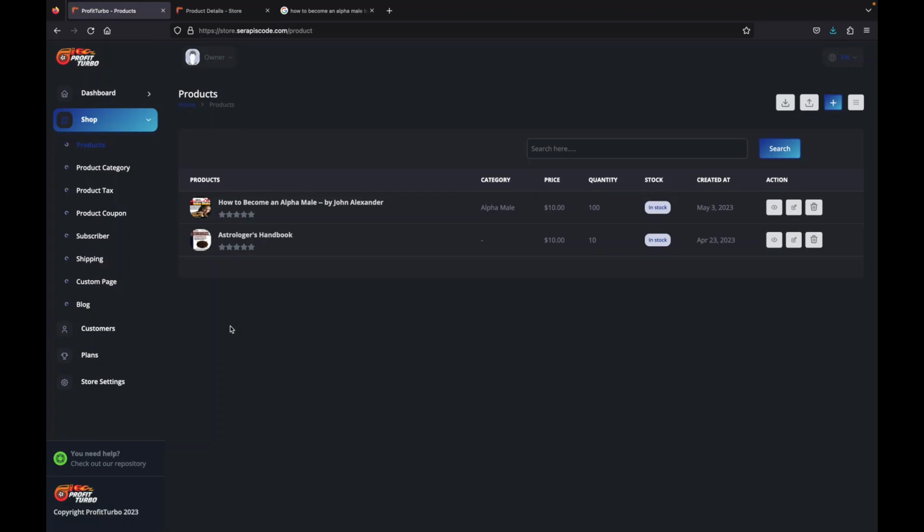And what's best, you own your app. So that means you have full access and only you have access to your customers, to your store settings, logos, brands, anything you want. And to top it all off, you have your own personal AI writer that has been trained on giving product descriptions for ProfitTurbo.